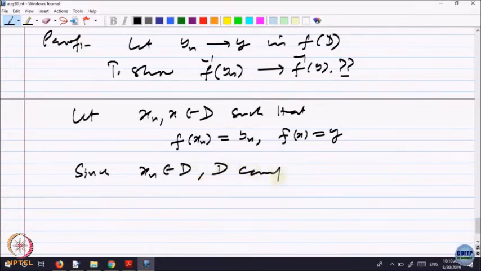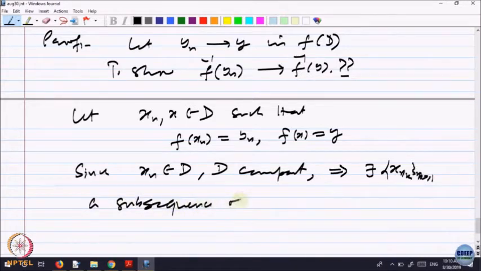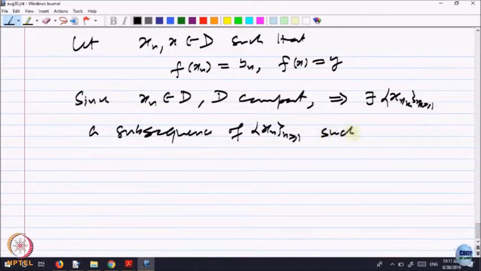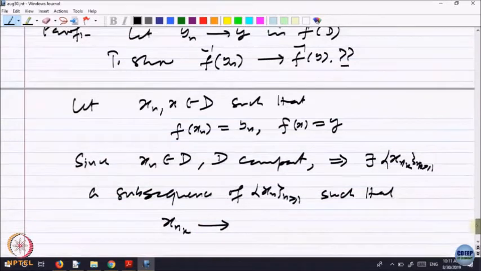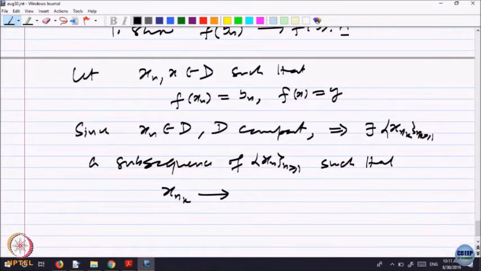D compact implies there is a subsequence of x n, see how compactness always gives you nice properties, x n k, such that x n k converges somewhere, let us call it x naught, in D.